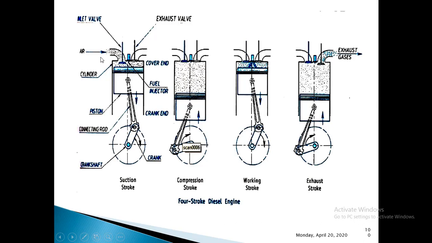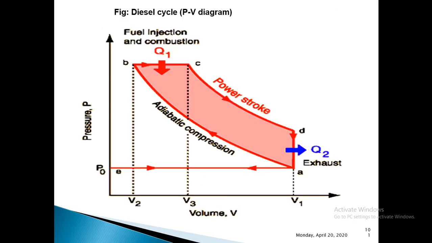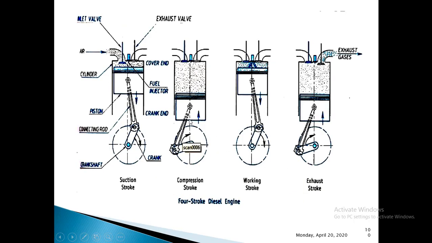You can clearly see that first difference there. In case of petrol engine, it was air-fuel mixture entering the combustion chamber, whereas in case of this diesel engine, only air will be entering the combustion chamber during the suction stroke. That completes the suction stroke, and you can see the suction stroke is represented by this horizontal line. This forward arrow, from E to A, represents the suction stroke. Next let us move to the compression stroke.